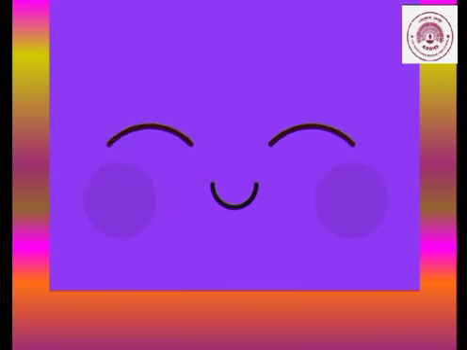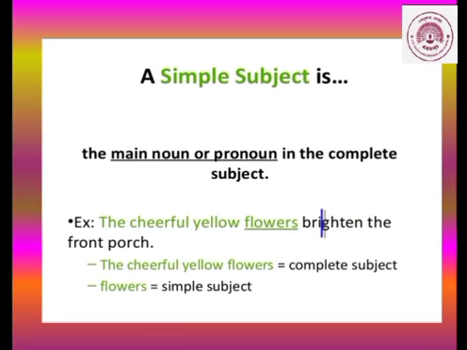Now let us see more about the subject. Now children, a simple subject is the main noun or pronoun in the complete subject. For example, the cheerful yellow flowers brighten the front porch. Who are we talking about, or what is the noun here? Flowers. Now only flowers is the simple subject, and when we take the full part, it is the complete subject. The cheerful yellow flowers is the complete subject and flowers is only the simple subject.